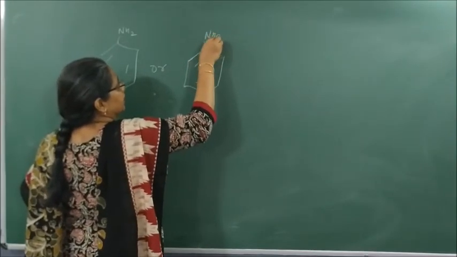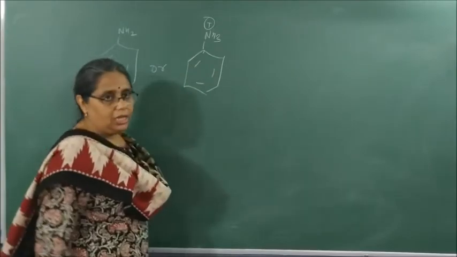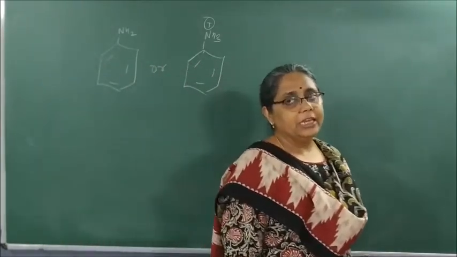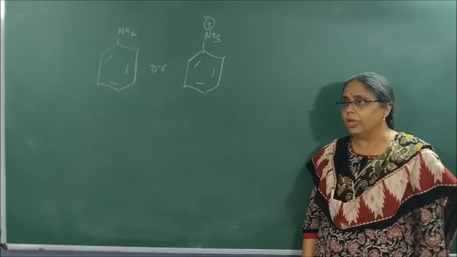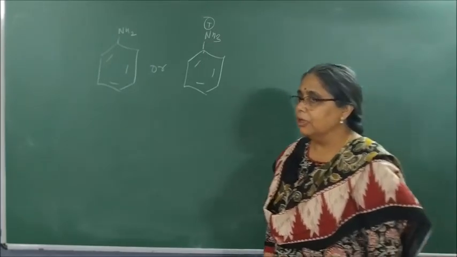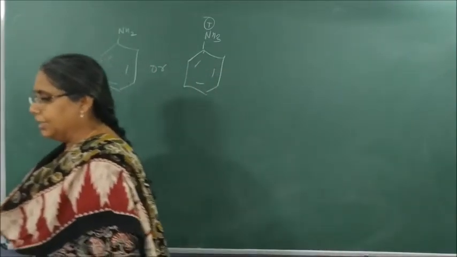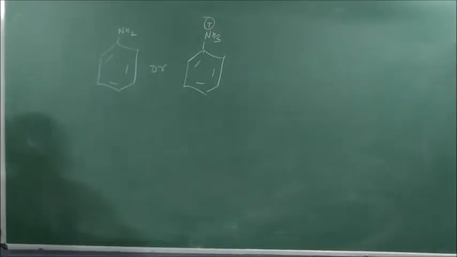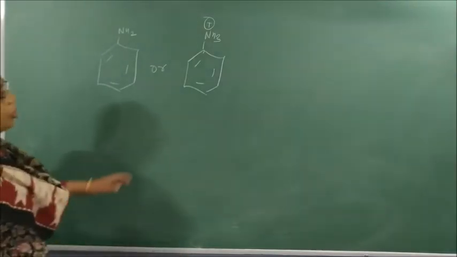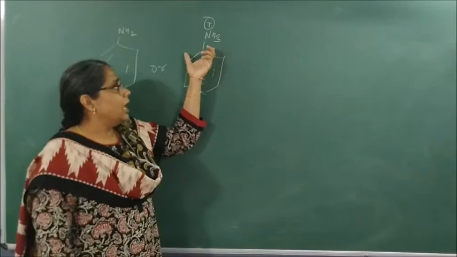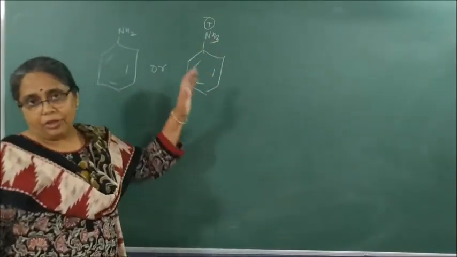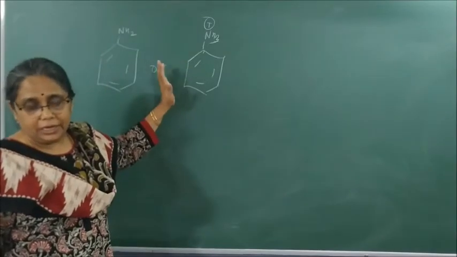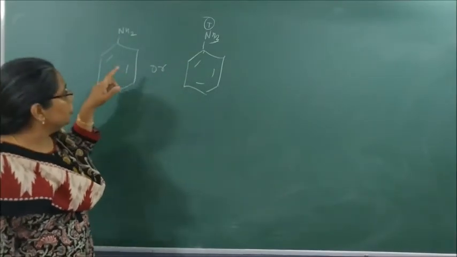Yesterday we studied anilinium ion, NH3 plus. Where did we study anilinium ion? In nitration of aniline. We said that although NH2 is an ortho and para directing group, it still gives meta-nitroaniline because in strong acidic medium, aniline gets protonated to form what ion? Anilinium ion. And this anilinium ion is what directing? Meta directing. Fine. So which is more stable?